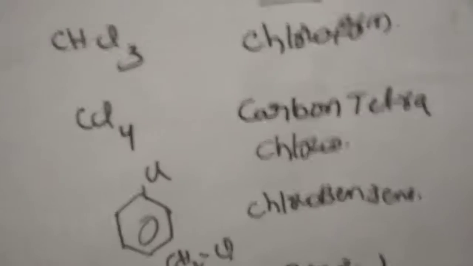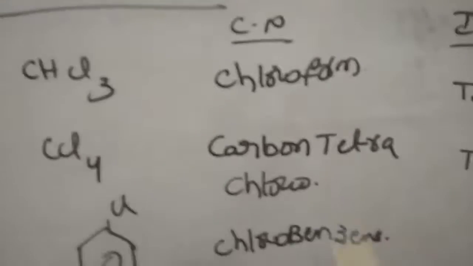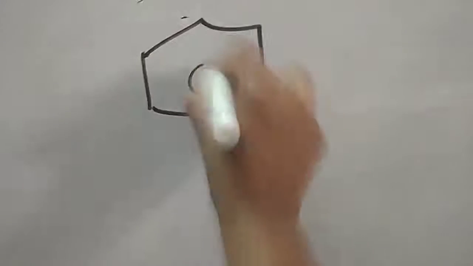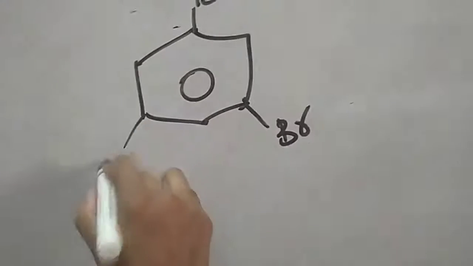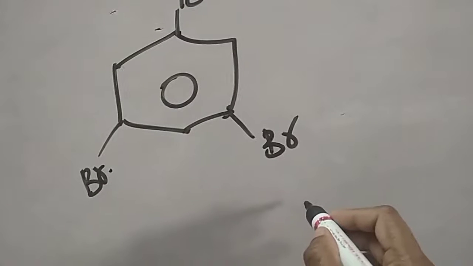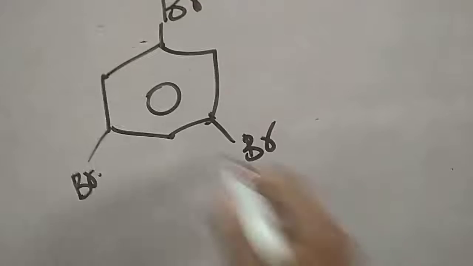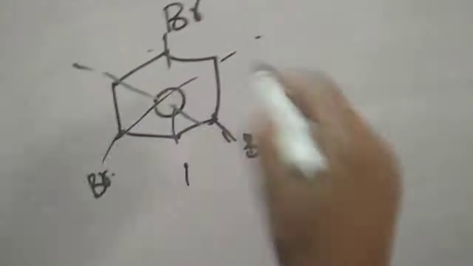This nomenclature we can write for some more compounds also. Let us see some common compounds. So it is called tribromobenzene. We can write symmetrical tribromobenzene. Why are we calling it symmetrical?